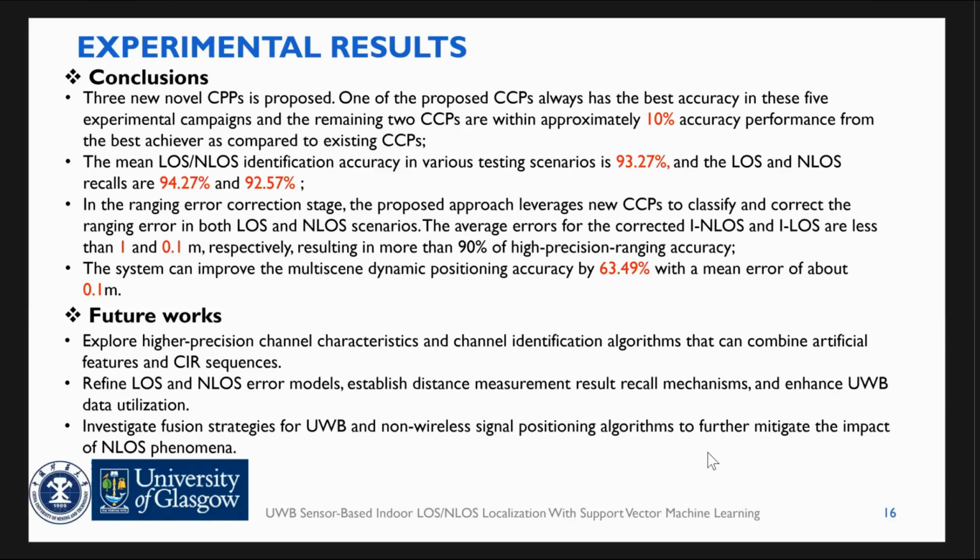In the future, our team is working to explore higher precision channel characteristics and channel identification algorithms that can combine artificial features and CIR sequence, refine alongside and non-alongside errors, establish distance measurement models, and enhance UWB data localization. And the last is the intelligent fusion stage for UWB and wireless signal positioning to further mitigate the impact of NLOS failures.